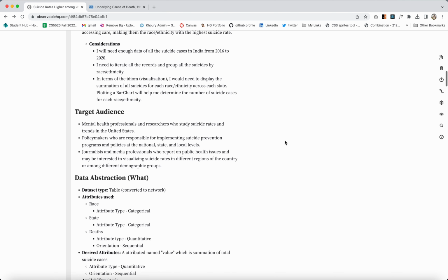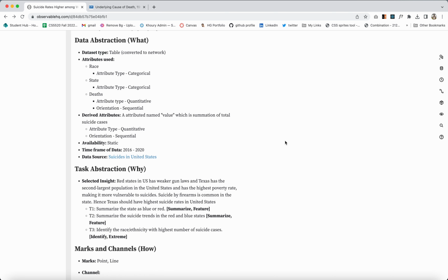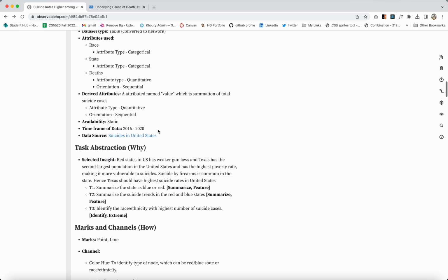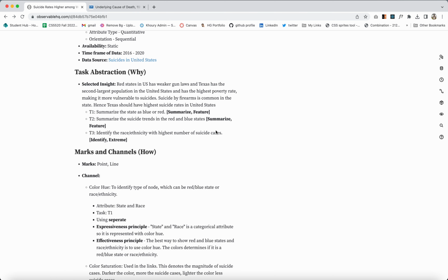Then I performed the data abstraction. I wrote a table which I eventually converted into a network, that is a combination of nodes and links. The attributes which I used are race, state, and deaths, and I also had a derived attribute, that is the value. The time frame of the data set is 2016 to 2020, and the suicide data set is generated from the CDC website.